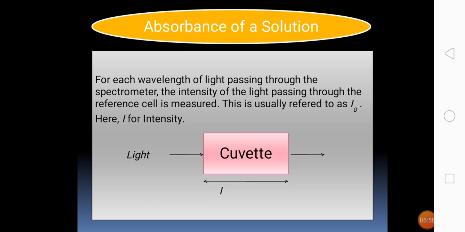And the next content is absorbance of a solution. For each wavelength of light passing through the spectrometer, the intensity of the light passing through the reference cell is measured.